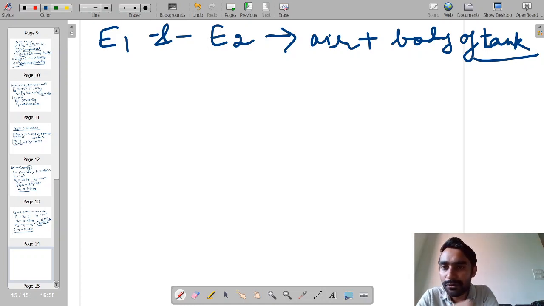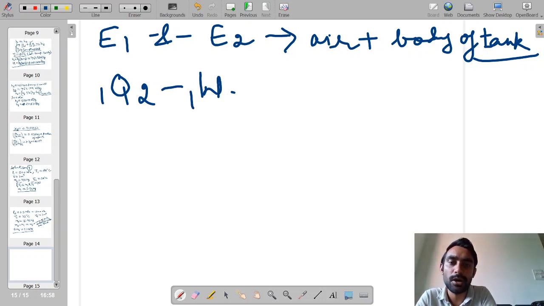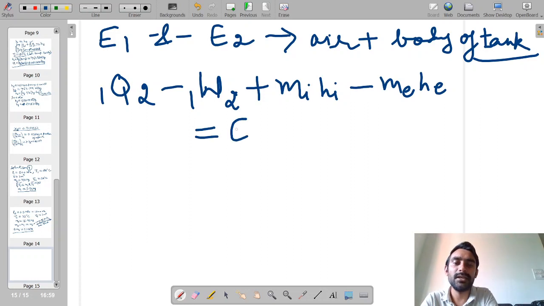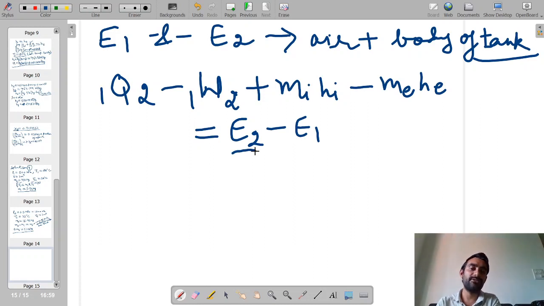Okay, so from the energy equation I can write that the energy transfer from 1 to 2 minus the work transfer from 1 to 2 plus any addition of energy, so Mi into Hi, minus any loss of energy, Me into He, that entire thing will be equal to E2 minus E1, where E2 is the energy of the system at state 2 and E1 is the energy of the system at state 1.